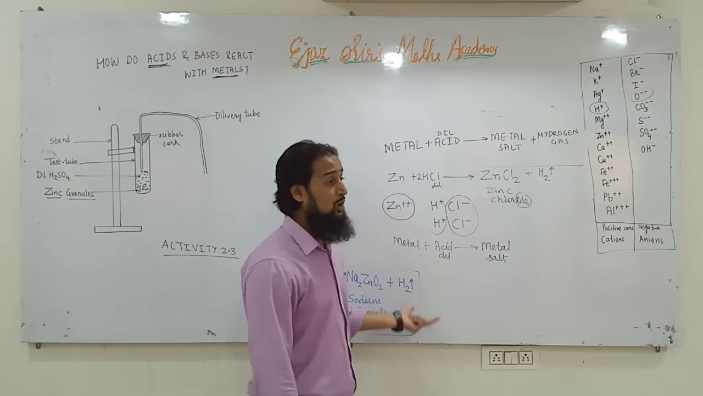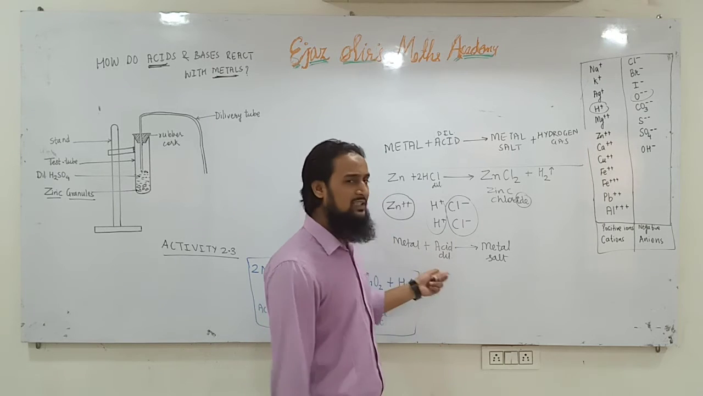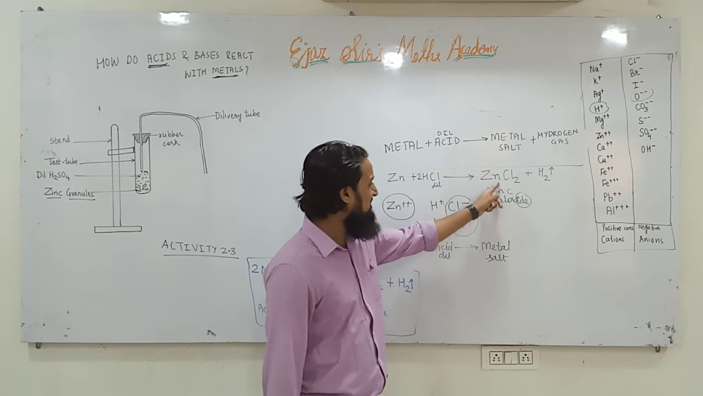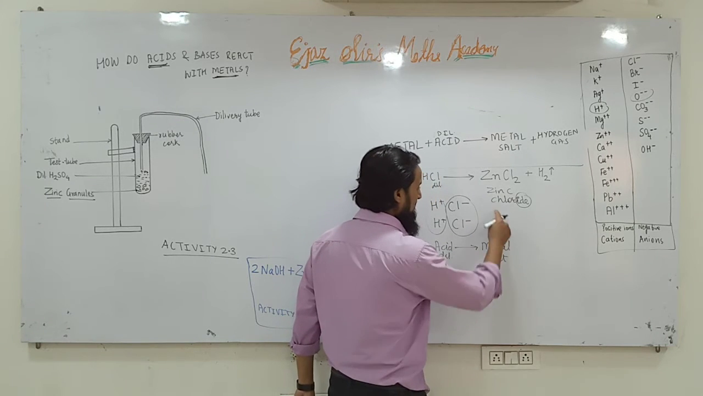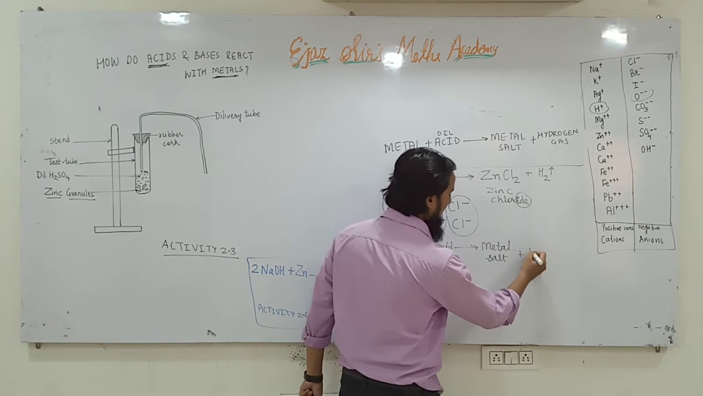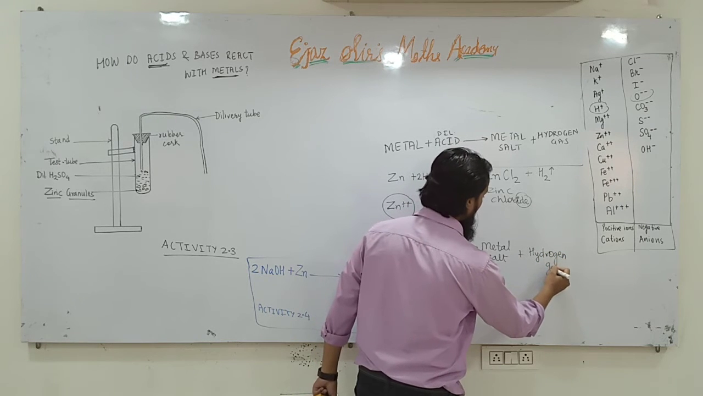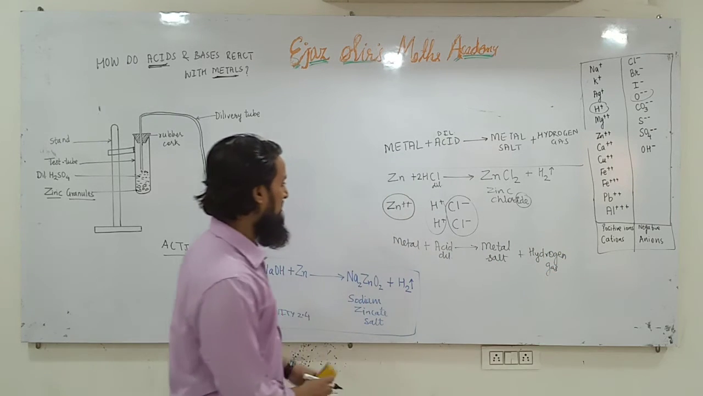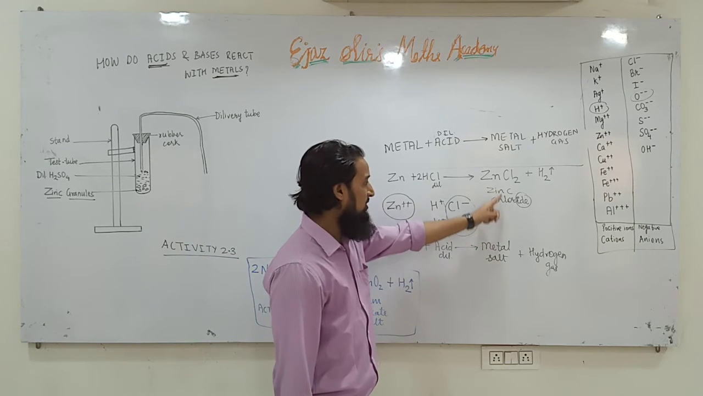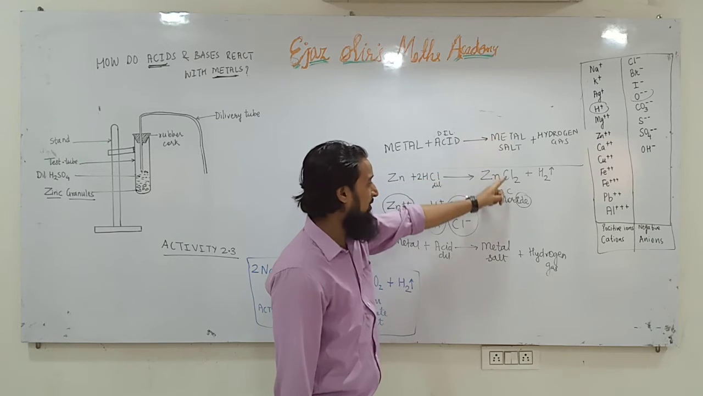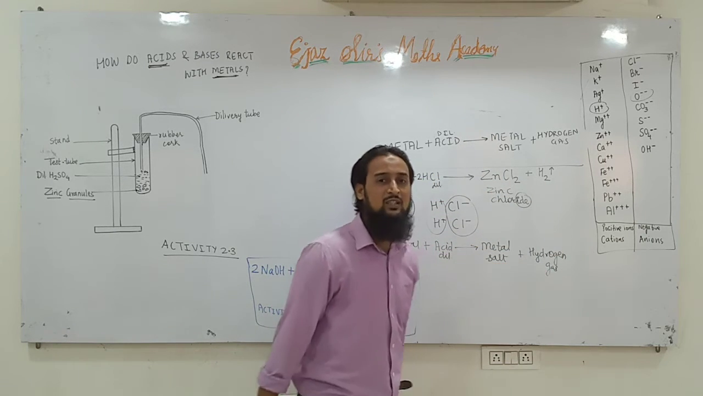Otherwise, you will think salt means NaCl only. No, there are many salts. NaCl is a common salt. This is an uncommon salt, not found in every household. So zinc chloride is a metal salt plus hydrogen gas. Here we can write hydrogen gas. So what is our conclusion? Whenever a metal reacts with an acid, it forms metal salt, zinc sulfate, zinc chloride, and hydrogen gas is liberated.